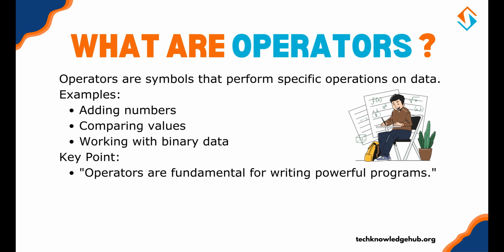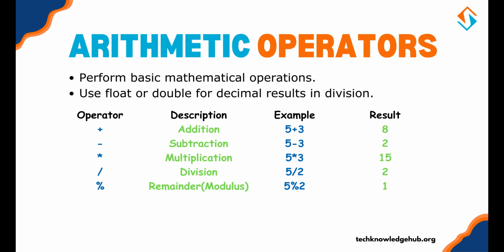Operators are symbols that perform specific operations on data. For example, adding two numbers, comparing two values, or working with binary data. Understanding operators is crucial for writing powerful programs. Let's begin with arithmetic operators. Arithmetic operators help you perform basic mathematical operations. Here's a quick overview. Here we have 4 columns: operators, description, example, and their result.